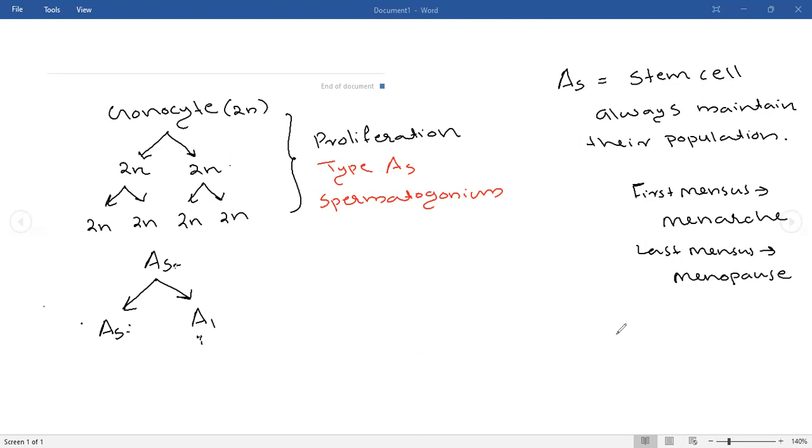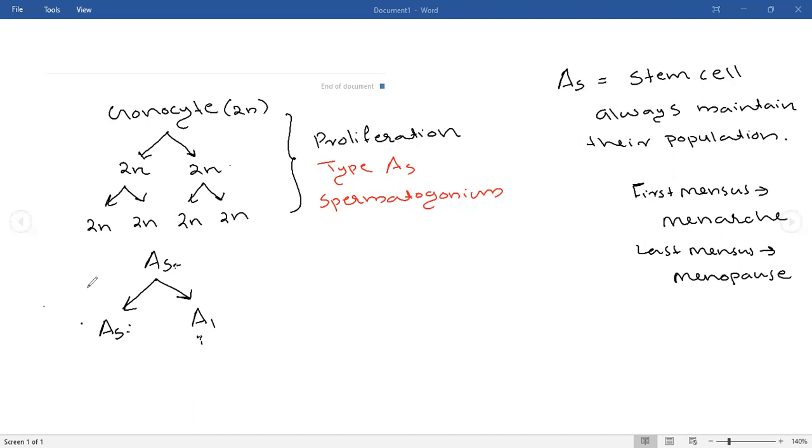In a menstrual cycle, a female is producing ova. In a menstrual cycle, one ovum will be released from the female's body, right? So the first ovum will be produced when the female attains puberty, that is menarche, and the last ovum will be released when the female attains menopause, that is the last menses. So only in between menarche and menopause is a female active, whereas a male is active throughout his lifespan.